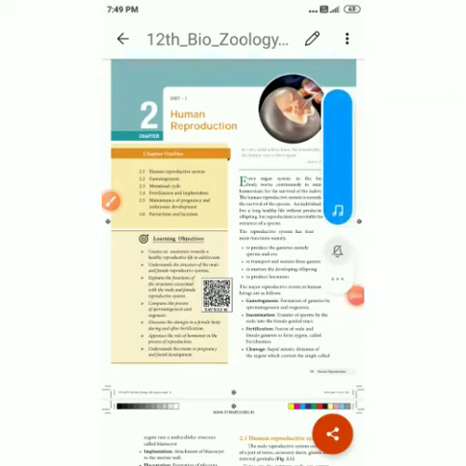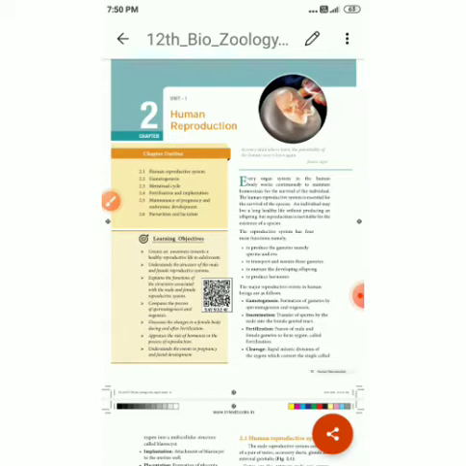Students, now we are going to see Unit 1, the human reproductive system, Chapter 2, Human Reproduction, in biozoology. It means zoology, the same lesson, human reproduction. In our human body, every organ system is very important to work continuously and maintain the homeostatic condition for the survival of the individual. So each and every organ is important.